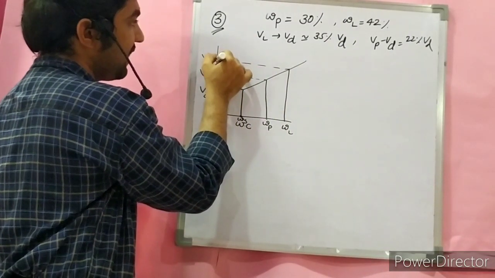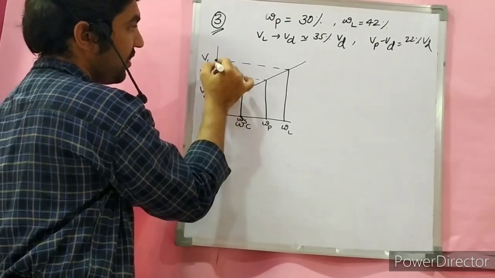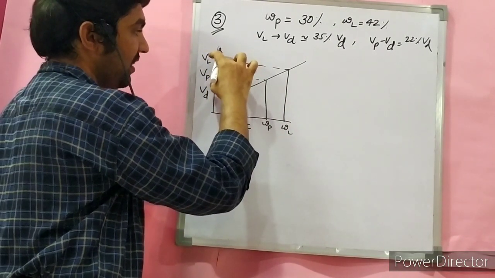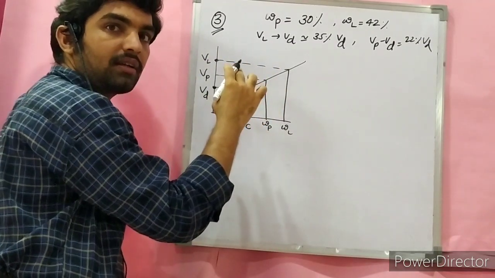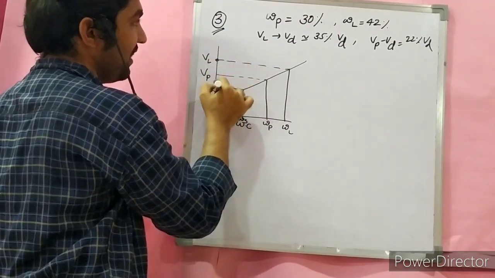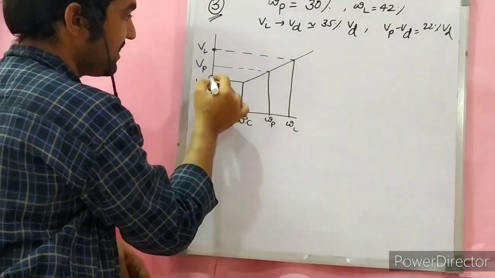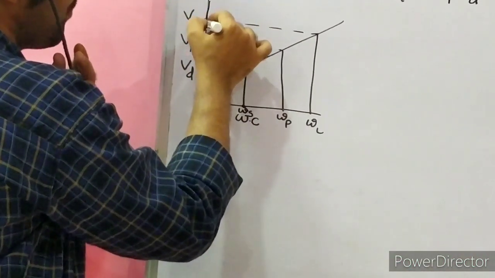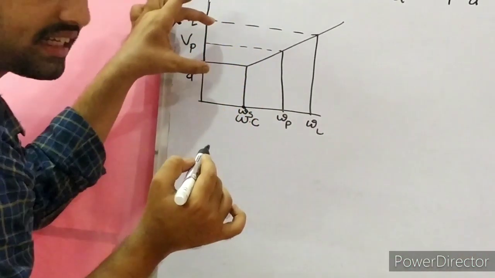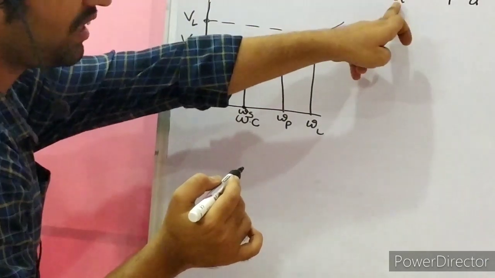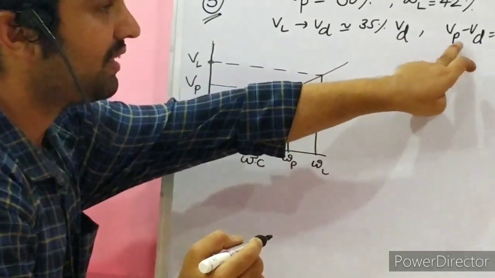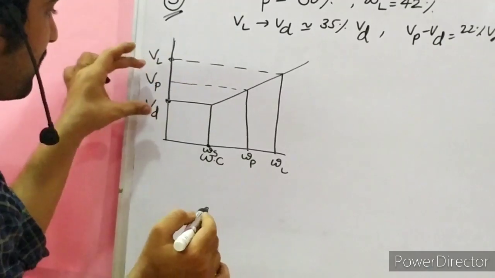Means from the liquid state, from here to here. Observe the graph carefully, otherwise zooming in will be better. VL minus Vd, from the liquid state to the dry state. From the liquid state to the dry state, this reduction is 35% of the dry volume. Again, from the plastic state to the dry state it is 24%.